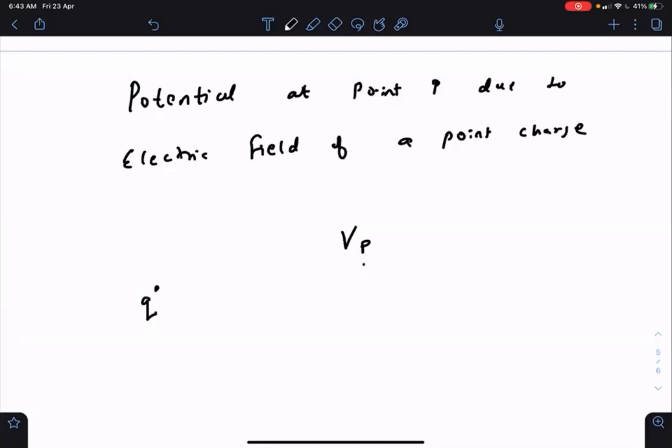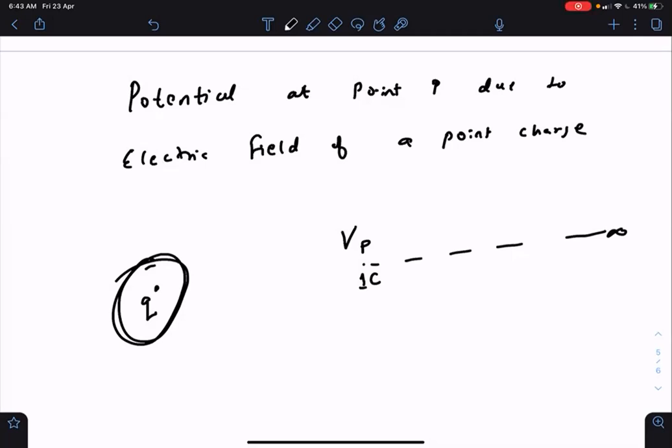Potential at P means if you place 1 coulomb here and it will be thrown to infinity, how much work will the electric field do? Electric field of Q will do. How much work will the electric field of Q do on this 1 coulomb charge when it is thrown from P to infinity? That is the value of potential at P.